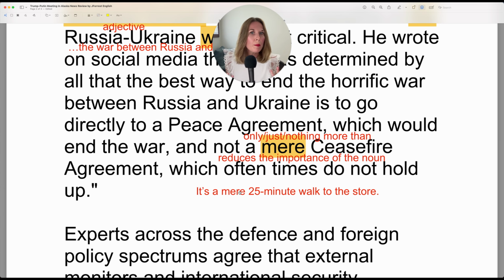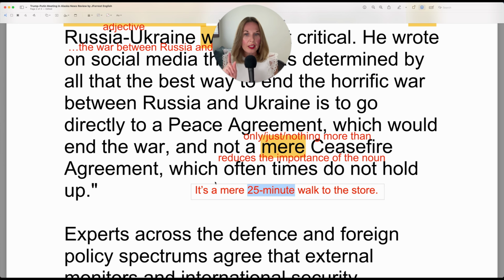Wow, 25 minutes? That sounds far. We should drive, take an Uber, take a bus, whatever it might be. But if you say, it's a mere 25 minutes, they might feel like they have to agree because you made it sound like such an insignificant thing. So it's a great word to use strategically. And notice here, 25-minute walk. Again, we have "a" in front of walk. Walk is the noun. A is the article that belongs to the noun.